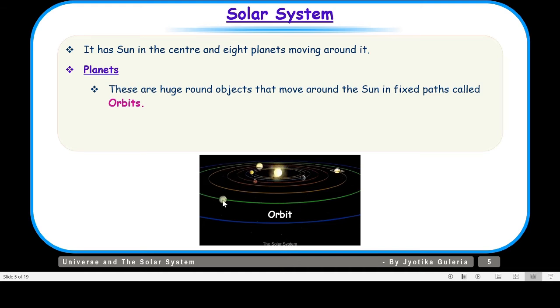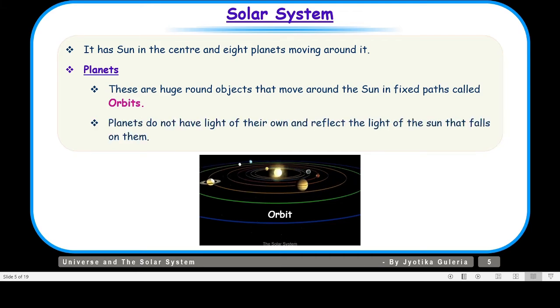Each planet is revolving around the sun in a fixed path. This path is called the orbit. Planets do not have light of their own and reflect the light of the sun that falls on them. That means planets do not shine or twinkle like stars, as they do not have light of their own.